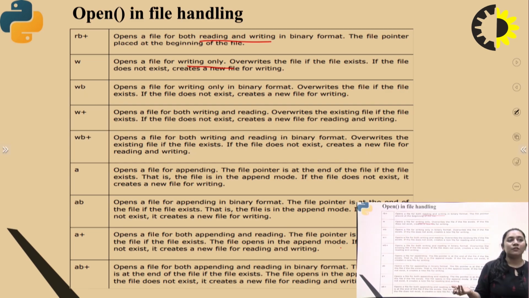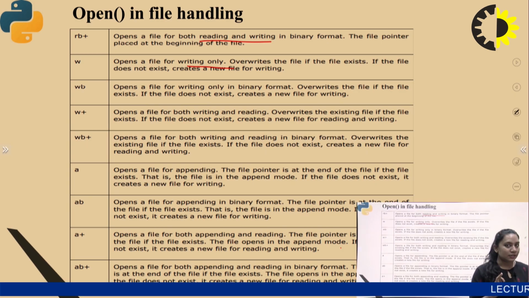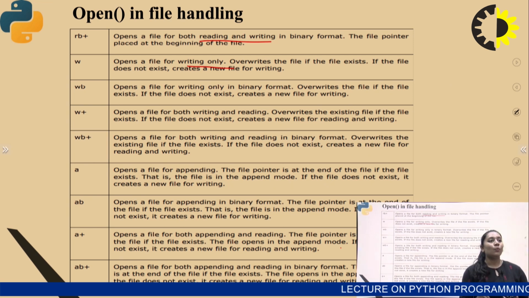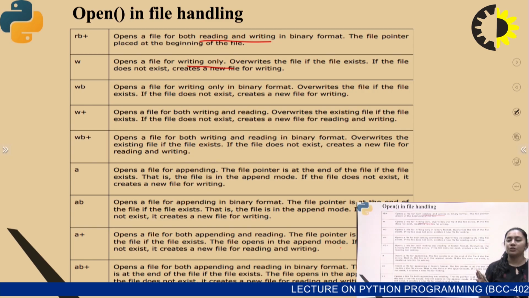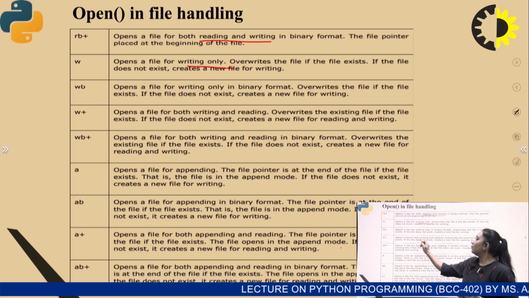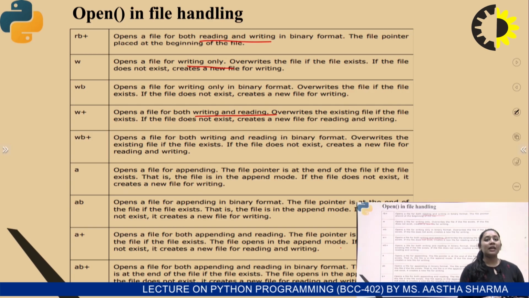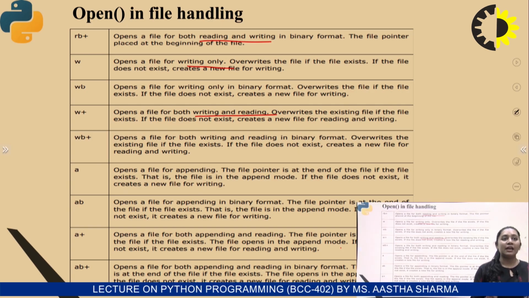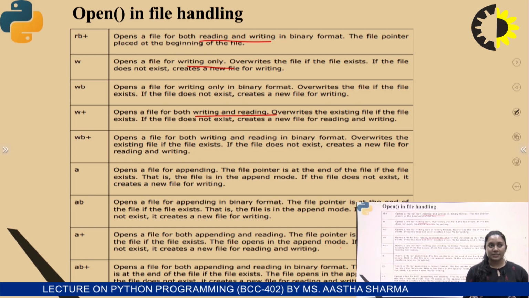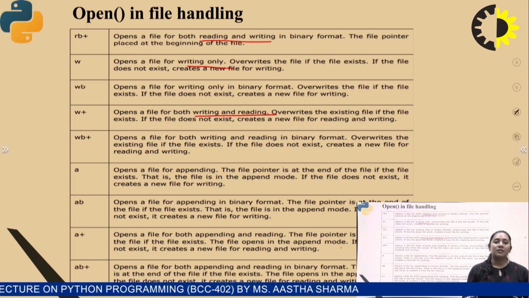Next one is wb. wb is basically for writing only in a binary format, and it can overwrite. If the file does not exist, then it creates a new file, right? Next one is w+. w+ opens the file for both operations. First it can be used for writing, and then it can be used for reading. So it can overwrite the existing file. If the file does not exist, then it creates a new file.